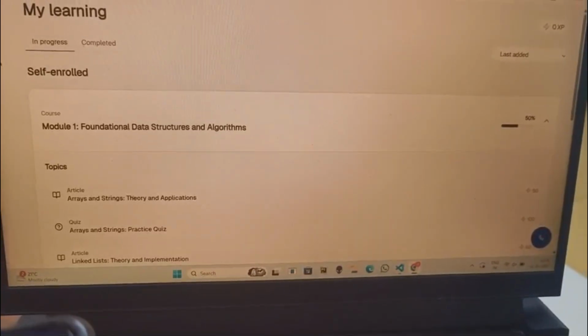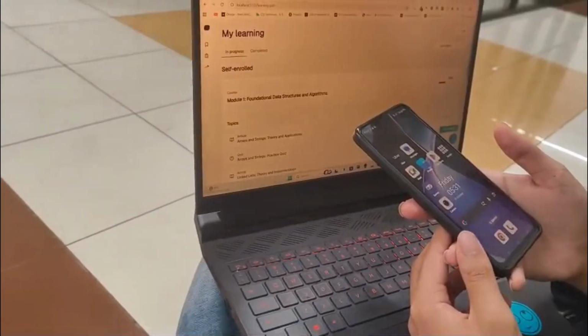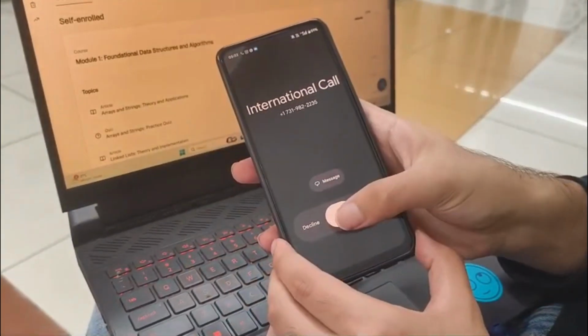Okay, so now we'll demonstrate the call tutor feature, which is right there in the modules. Okay, it's initiating the call right now. Okay, as you can see, I've received the call.